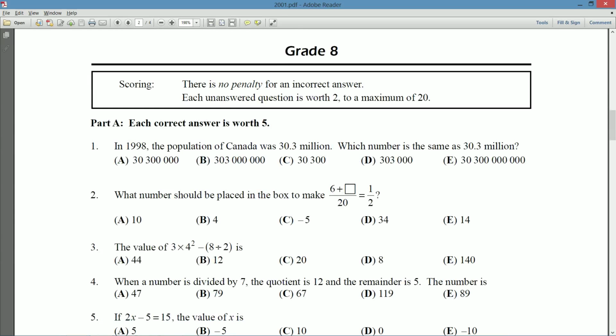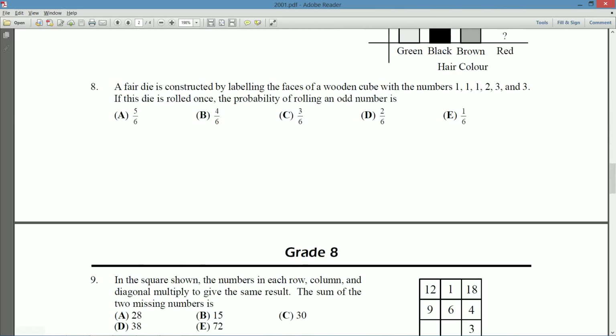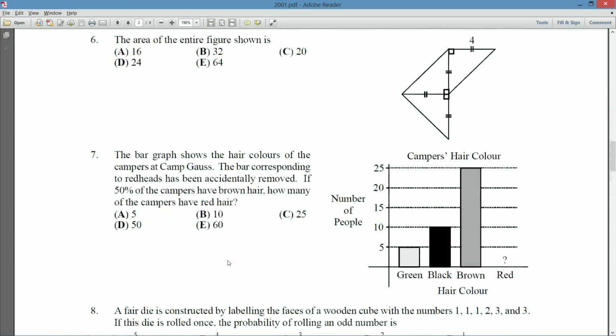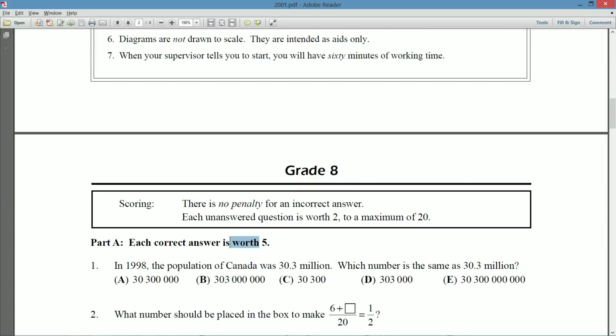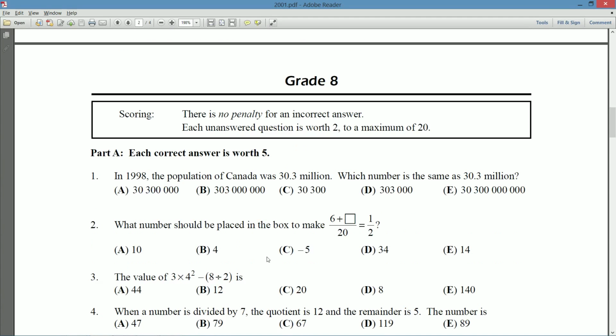Every question in Part A, and there are 10 questions in Part A, is worth 5 marks, and then in Part B, they're worth 6 marks, and we'll get to the last 5 questions in Part C, which are each worth 8 marks, later on. But as I say, we're just doing question number 1 in this video. And question number 1 reads as follows.